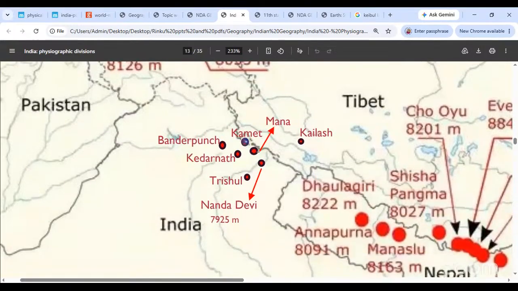Okay. Now you have the Kamet, Mana, and the Kailash peaks over here. Okay. Sorry, not Kailash. Sorry, Nanda Devi peaks over here. Kamet, Mana, and Nanda Devi over here. Just a little below, in the southern next part, you have Bandarpunch, jahan se usually the Yamuna starts, and then the Kedarnath and Trishul. Okay, Trishul because it has those three peaks famously. That is how the mountain looks like. So these are the six major peaks over here.